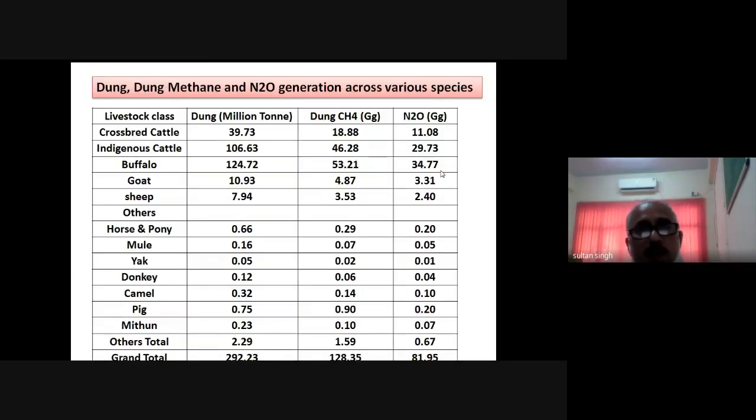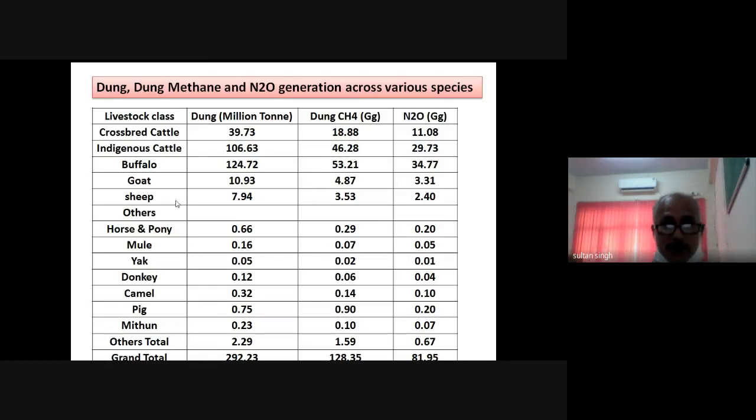Again, friends, I want to have a look at what is the total dung produced in the country and what is the contribution of the dung management, how much methane and nitrous oxide is produced in the country. So here you see the distribution of the different species, how much dung is produced by the different species.